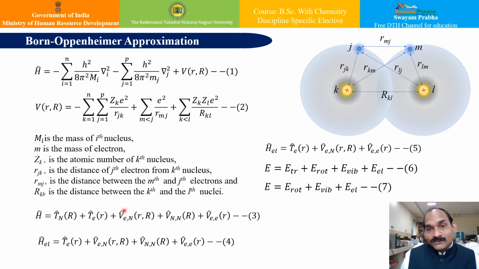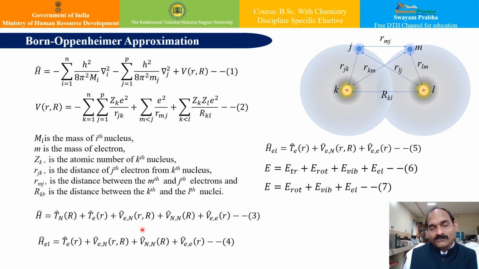Therefore, for a fixed nuclear configuration, we can write the electronic Hamiltonian of 4 terms, that is, this part. Isn't it? The electronic kinetic energy term, and now you can see all the potential energy terms. In the majority of cases, the distance r between two nuclei remains constant, and hence this also can be neglected, because it will only shift the eigenvalue by some constant amount.